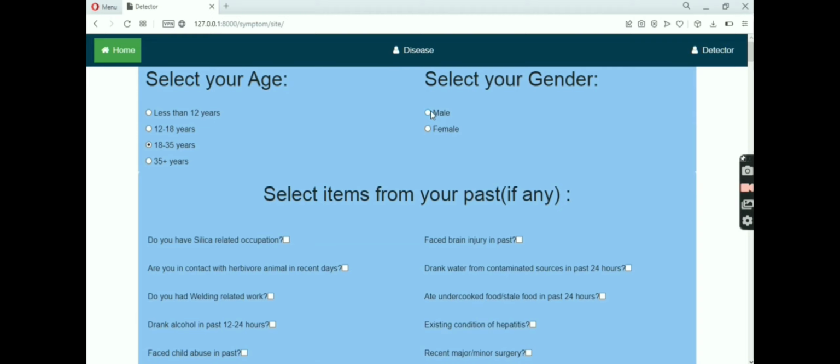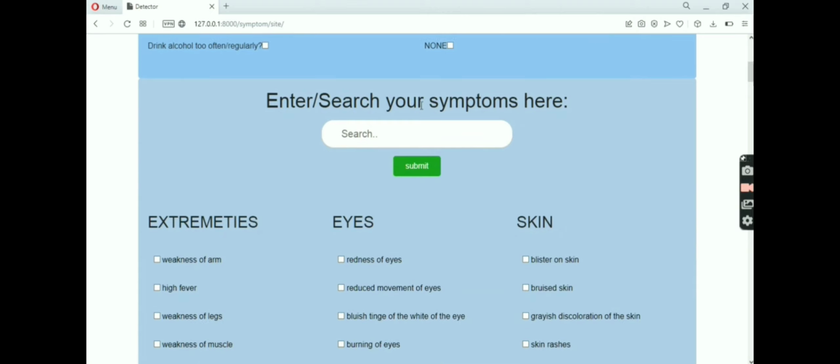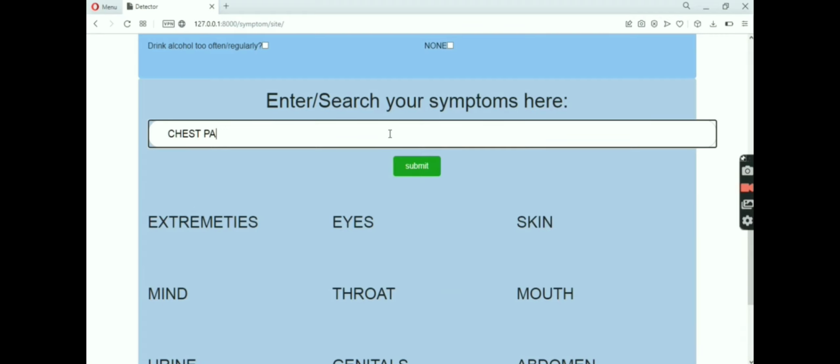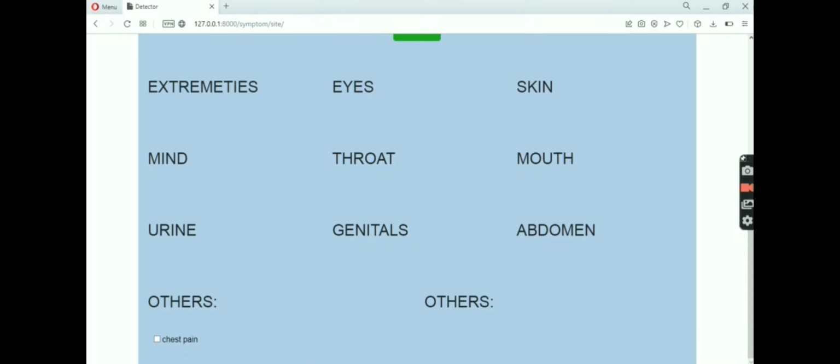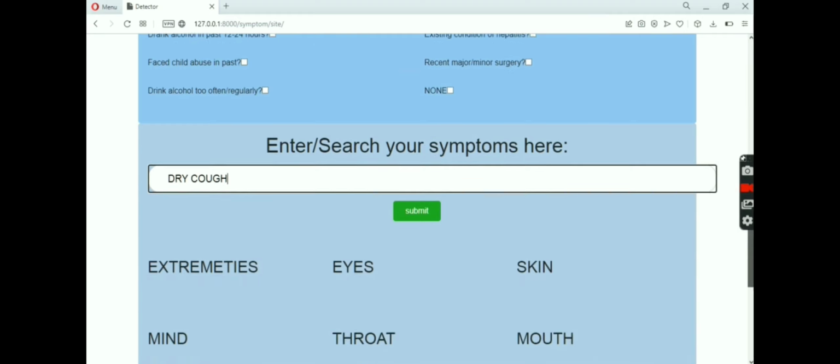Now we will select from any past items suffered by the patient. He will also need to select symptoms, along with past activities or past habits. Right now I am searching from all my symptoms to get a desired disease. We can add n number of symptoms in this.